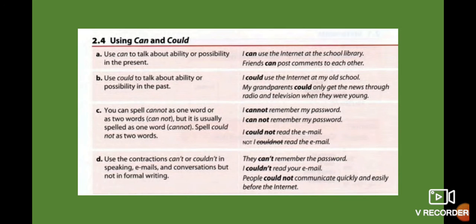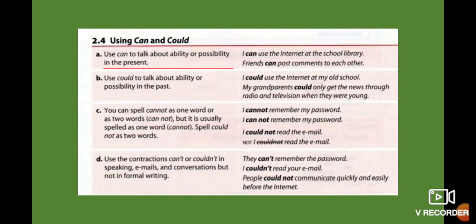Then you use the contractions can't or couldn't, but in speaking, emails and conversations, but not in formal writing. That means if you write a summary, an essay, or a memorandum, you don't write with contractions. You write in the formal way, that means the complete form. So you can use contractions when you speak with a friend, or when you send text messages, or when you send emails to a person, but in an informal way, not a formal way.